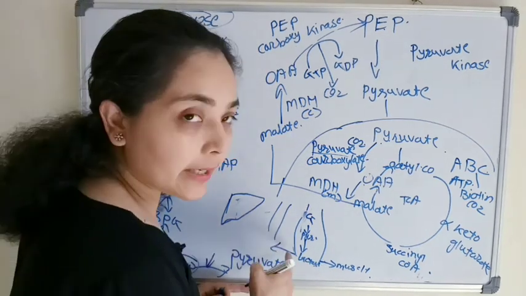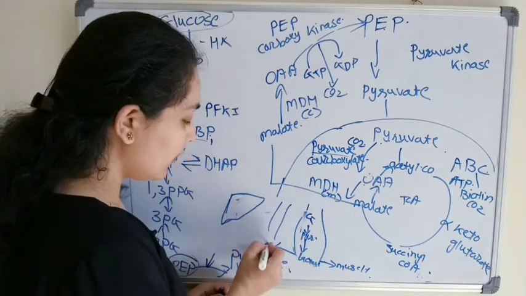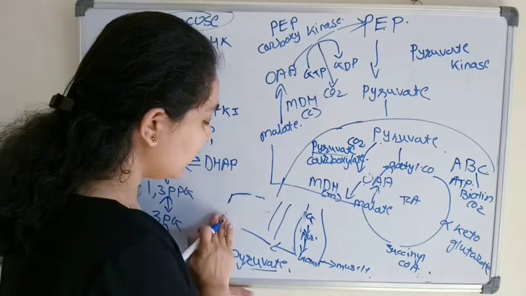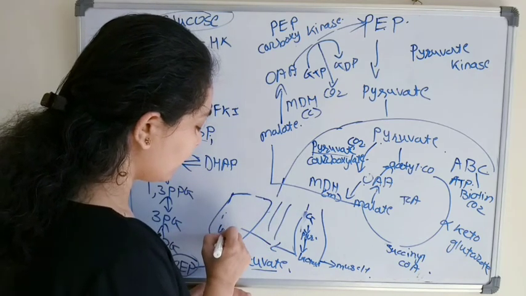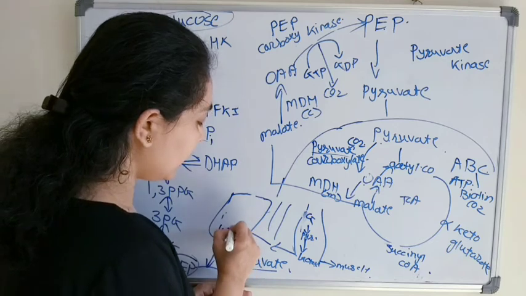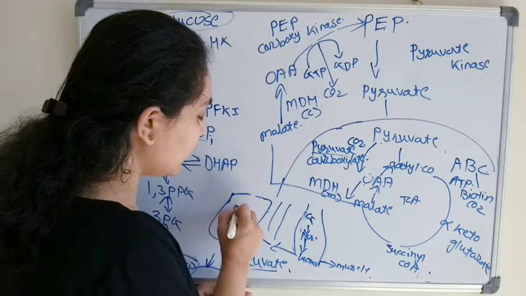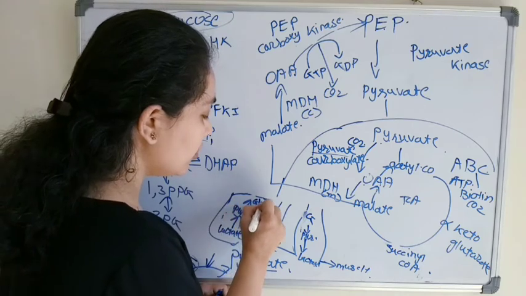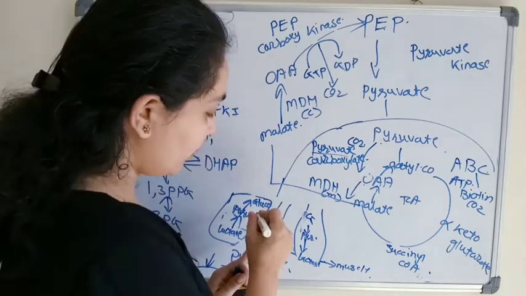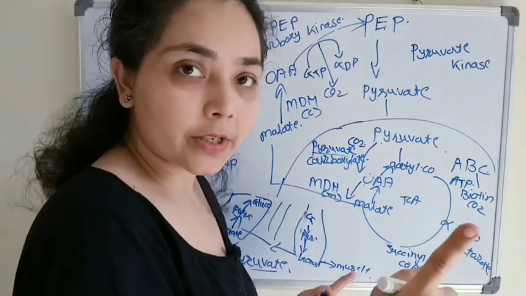This lactate will then enter the circulatory system. From the circulatory system it will enter the liver, and here in the liver again it will convert to pyruvate, and from pyruvate we will get glucose. Pyruvate to glucose, that is gluconeogenesis.